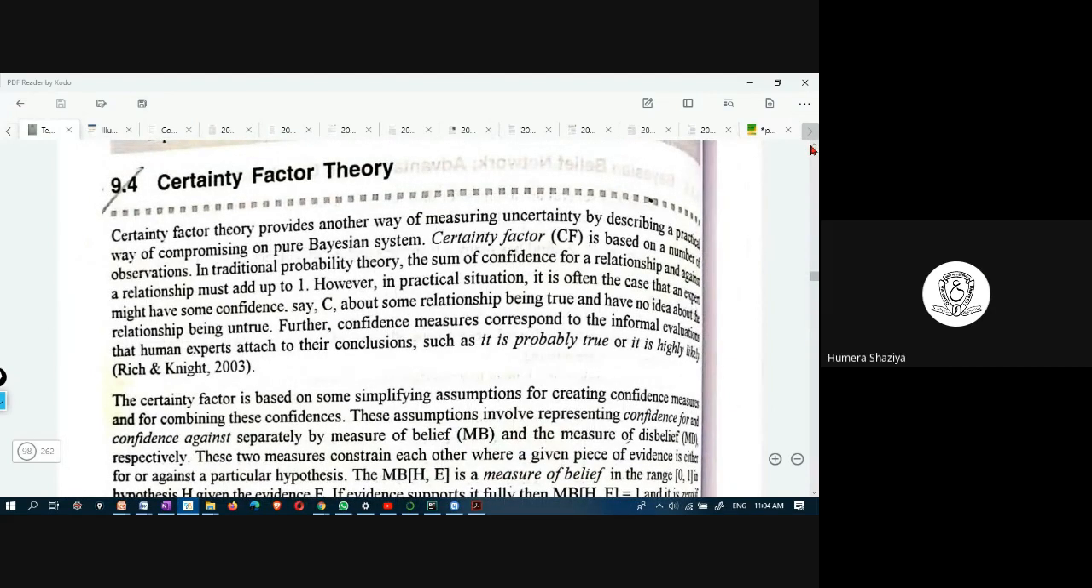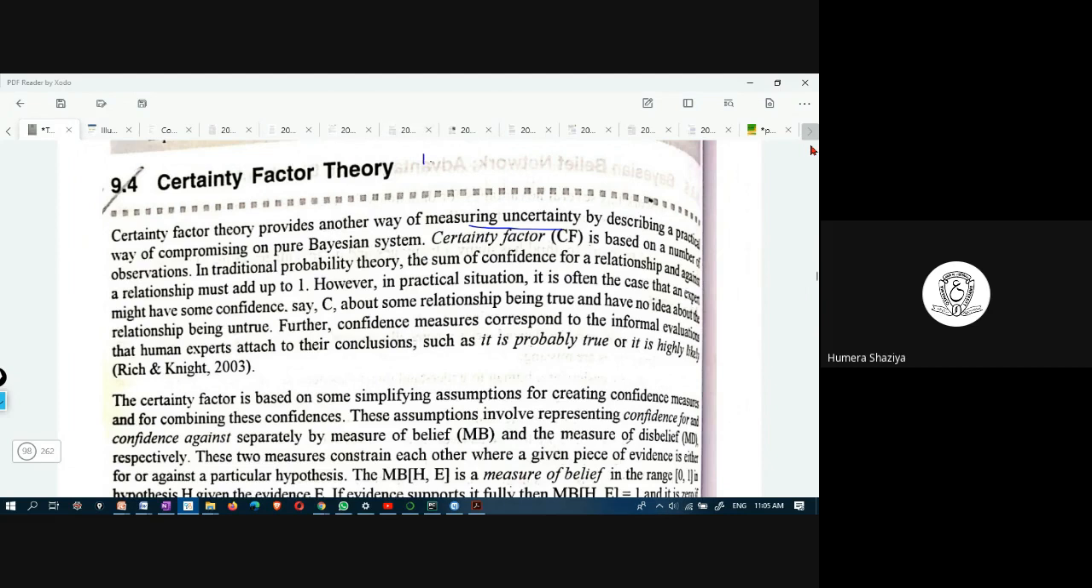Today's class will study certainty factor theory. And this is another way of measuring uncertainty. We are learning a measure to determine uncertainty through probability values.